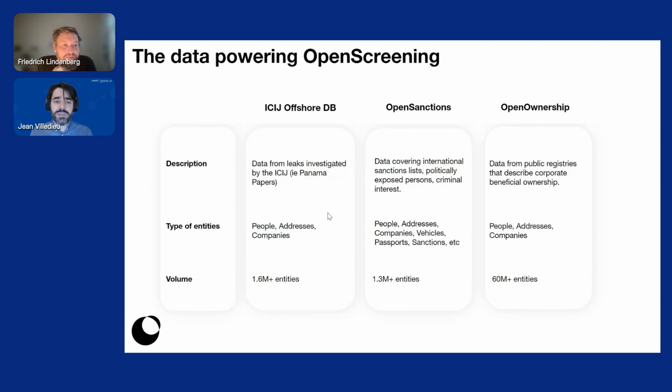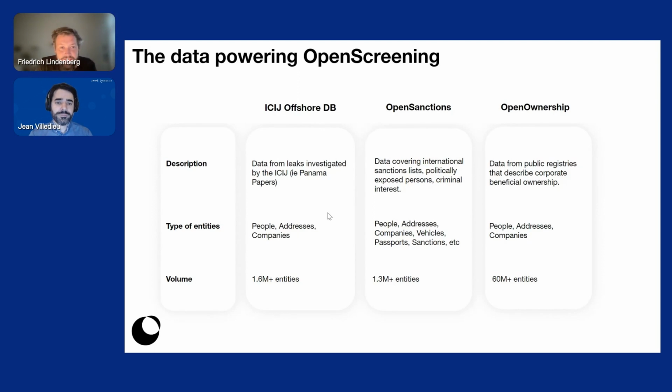Now, Frederick, maybe you can help us zoom in on the data that's behind this project. Yeah, absolutely. So with OpenScreening, what we've tried to do is to combine and bring together all the risk information that we can get from the open data landscape. So you can then also later take it and combine it with your in-house data to find relevant information for your own purposes. In terms of sources, maybe three big categories are worth pointing out.